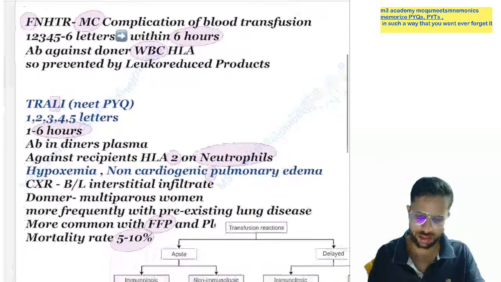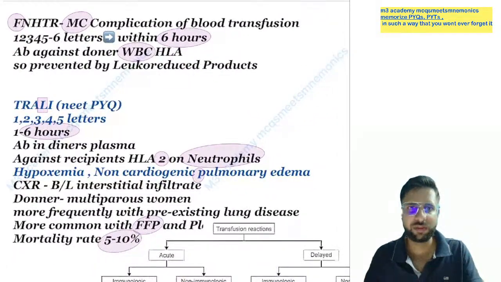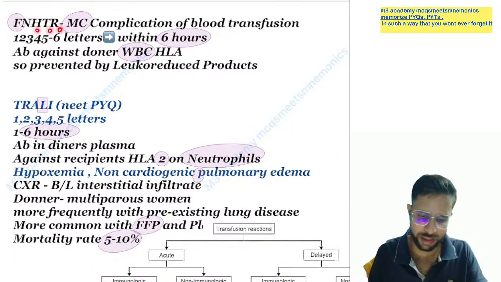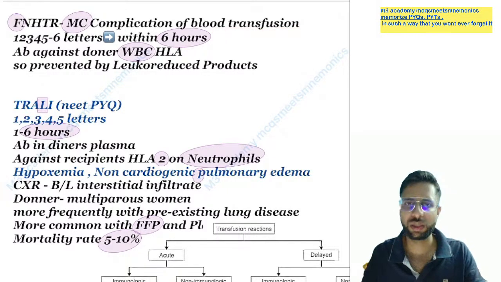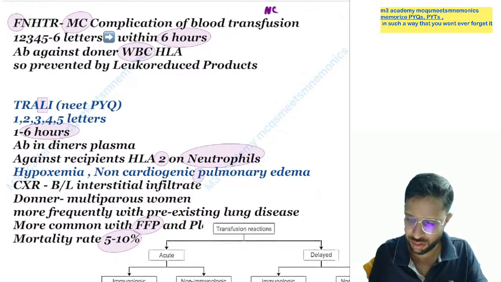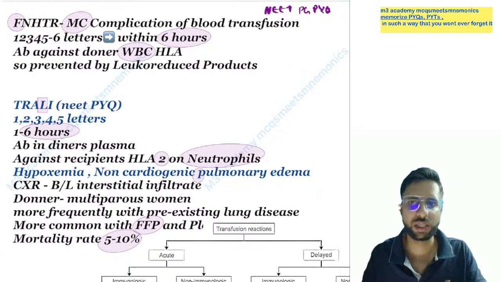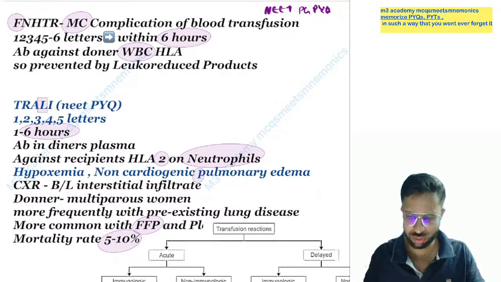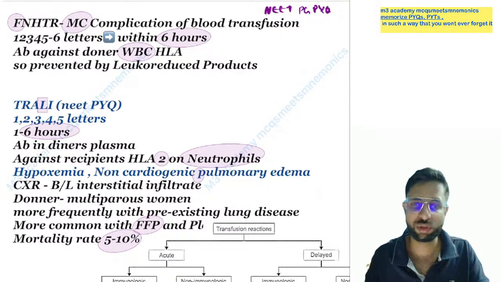Next transfusion reaction is FNHTR, febrile non-hemolytic transfusion reaction, and this is the most common complication of blood transfusion. This question was already asked in NEET PG. If you solve the previous year questions, you will see this NEET PG PYQ: which is the most common blood transfusion reaction. Febrile non-hemolytic transfusion reaction is the most common blood transfusion reaction, most common complication.